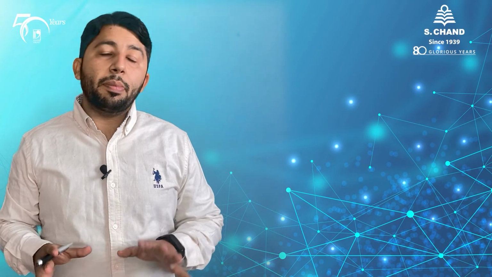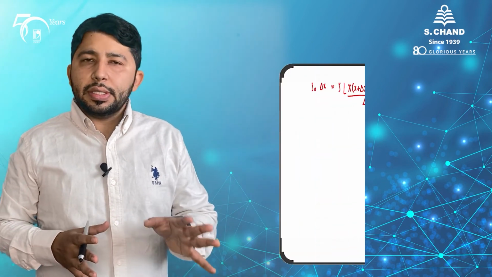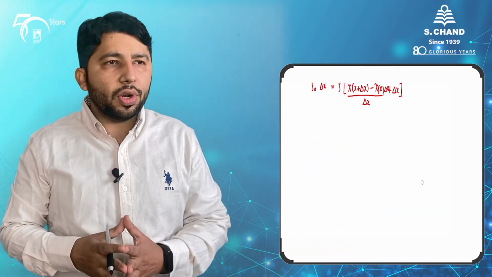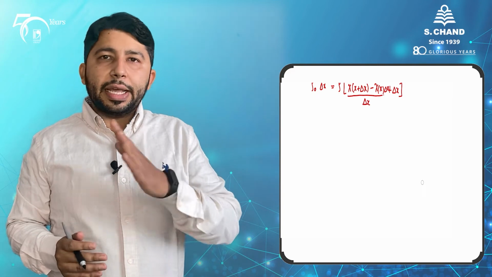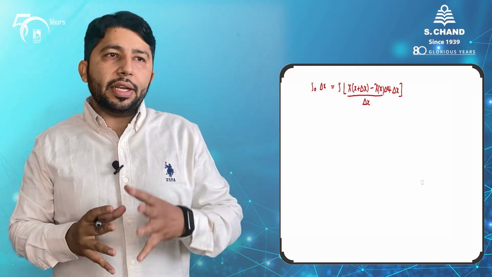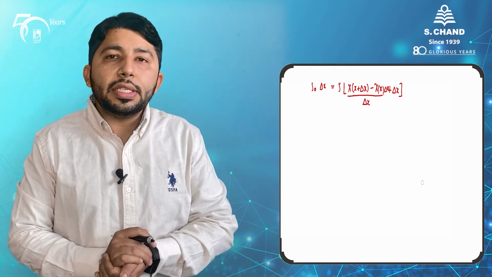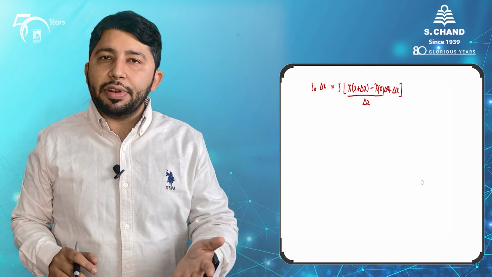negative of rho naught times d chi by dx. As we know, the mass of the system will not change before the sound and after the sound, and overall this is the mass per unit area, and rho naught delta x we have defined. In the second term we can see that chi of x plus delta x minus chi x divided by delta x can be defined as a derivative.